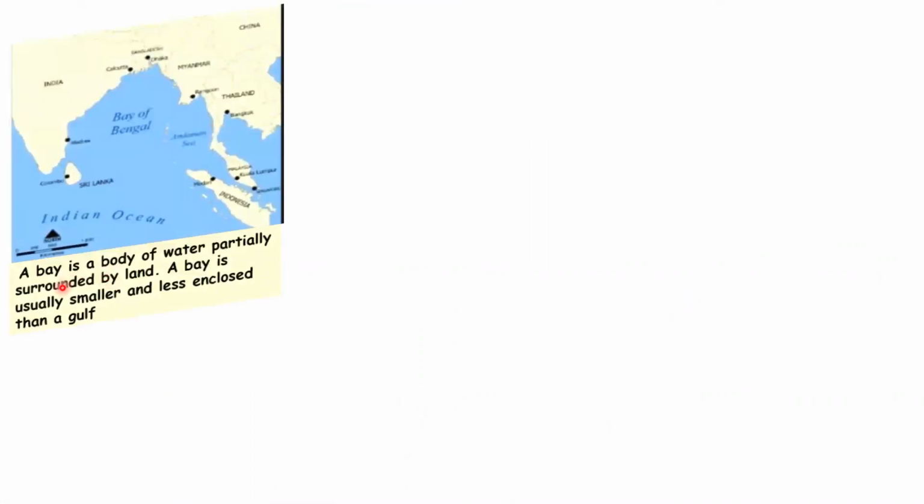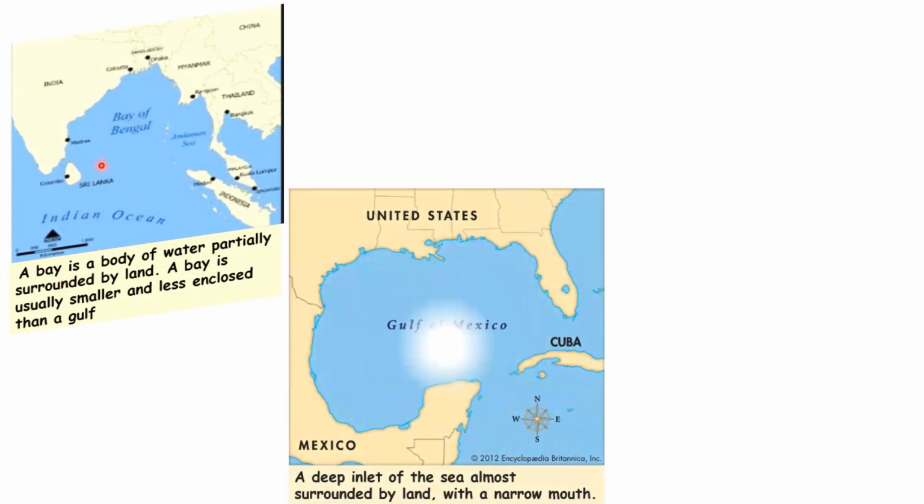What is a bay? A bay is a body of water partially surrounded by land. A bay is usually smaller and less enclosed than a gulf. Bay of Bengal is the largest bay in the world. Gulf. What is a gulf? A deep inlet of the sea, almost surrounded by land on three sides, is called a gulf. And the Gulf of Mexico is the largest gulf in the world.